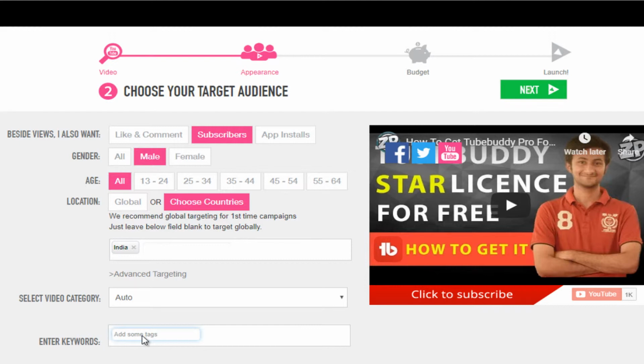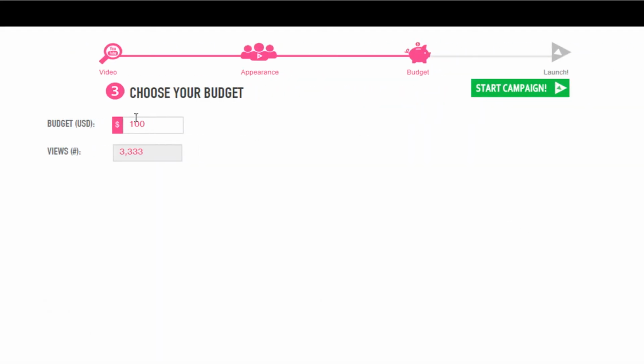If you want to add keywords, I'm going to add TubeBuddy as a keyword. You can add as many as you like. Next, click on select. So it is going to give you the budget, which is going to be $100. It will give you 3,333 likes. So I will go with 10, just like a beginner. I will go with $10 and I want the views, 333.